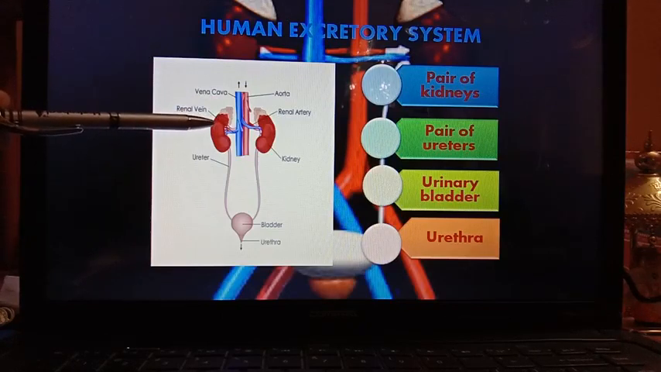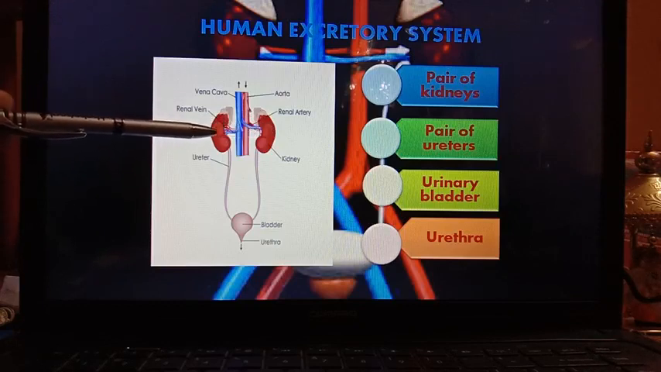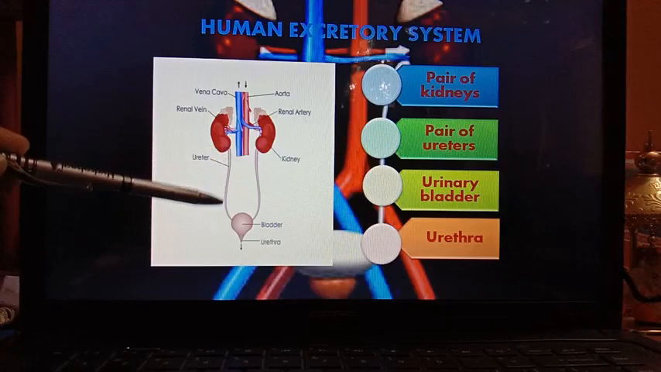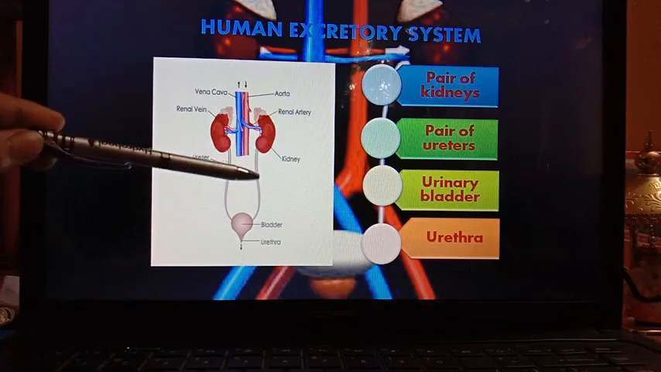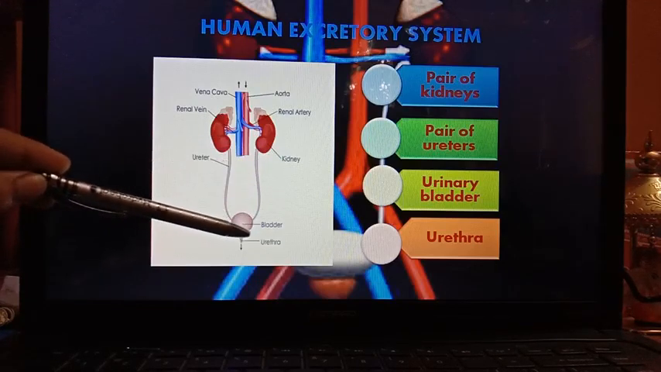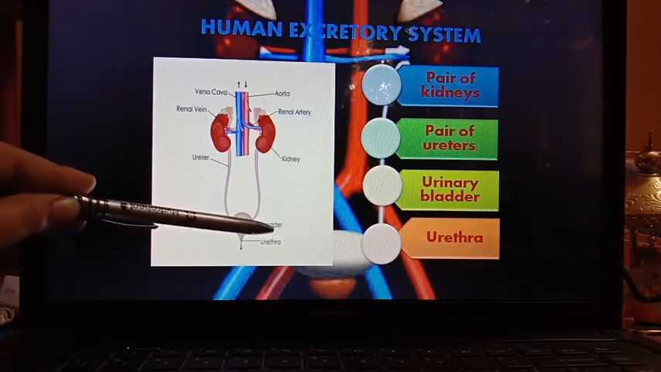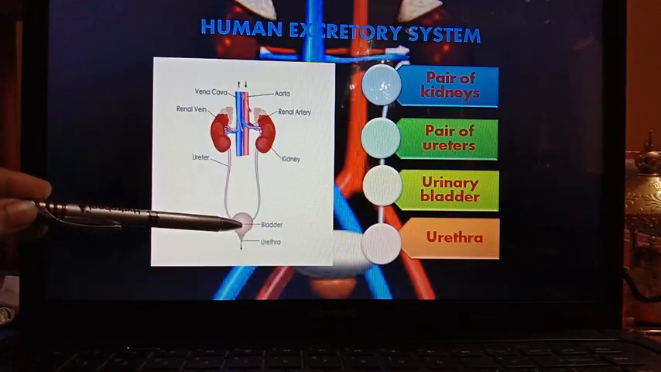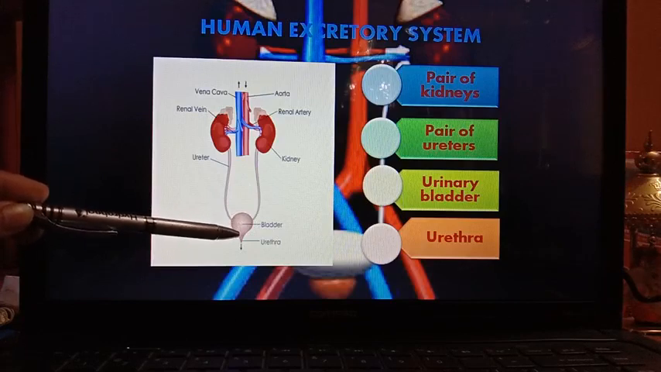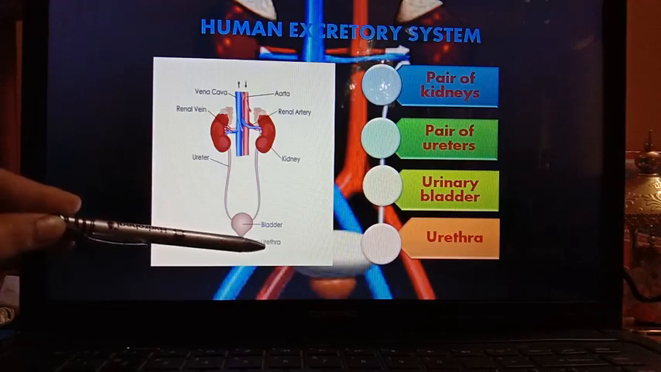So here you can see these two are the bean-shaped kidneys. From each kidney, one tube-like structure is coming out that is named ureter. Both the ureters are connected to a sac-like structure, muscular sac, that is named urinary bladder. And from urinary bladder, urine is removed from our body through a small portion that is named urethra.